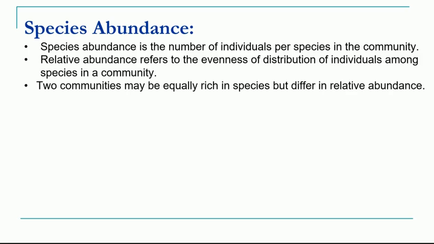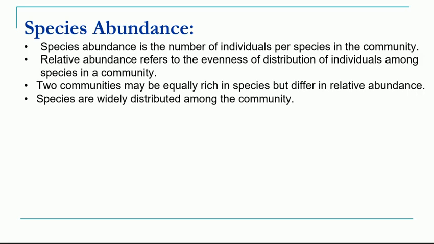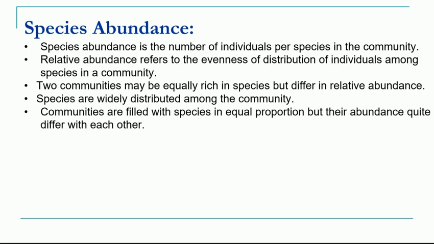Now suppose there are two communities. They may be equally rich in number of species, but they may differ in relative abundance. We will understand this with an example in the next slide. Communities may be filled with species in equal proportion, but their abundance may be different.